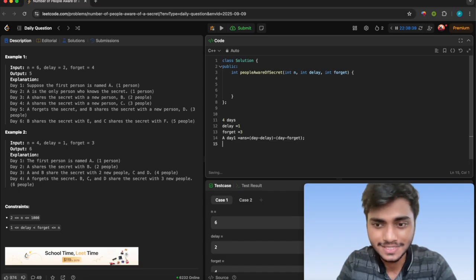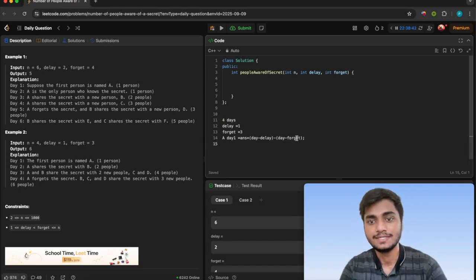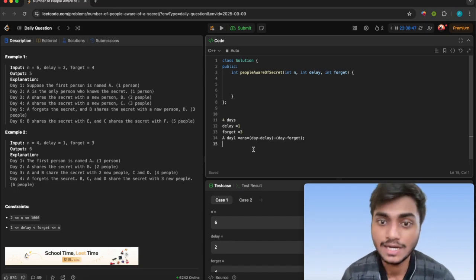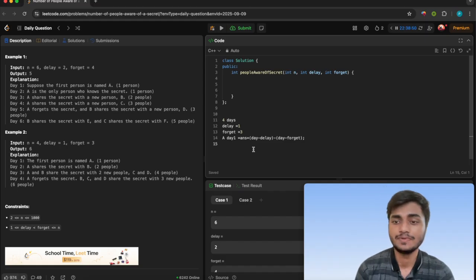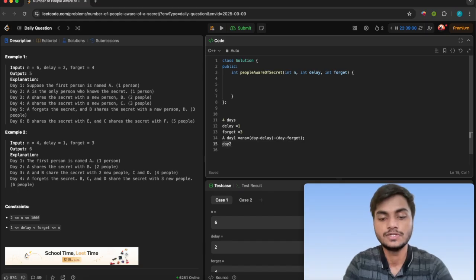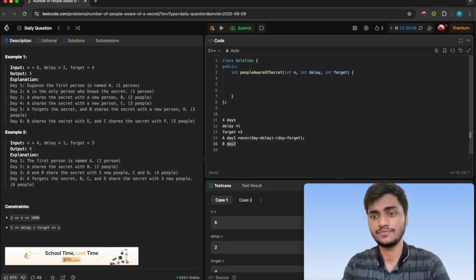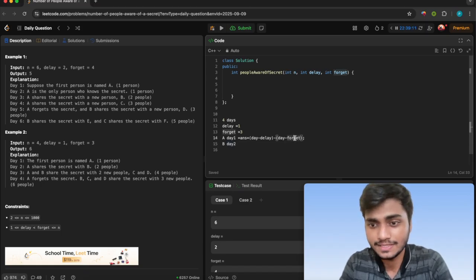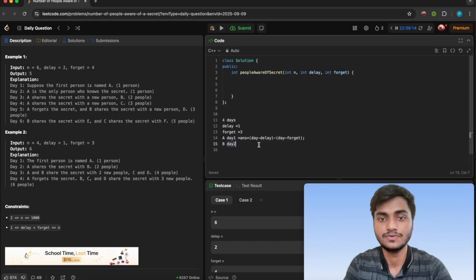So let me explain again. As we have found out, for each day we'll check how many people are introduced and how many people are forgetting. That is all about this formula. If I consider day number 2, on day 2 A is going to introduce B, and no one forgets anything, because the forgot range is 3. That means on day 2 no one is going to forget, so your answer will be 1.